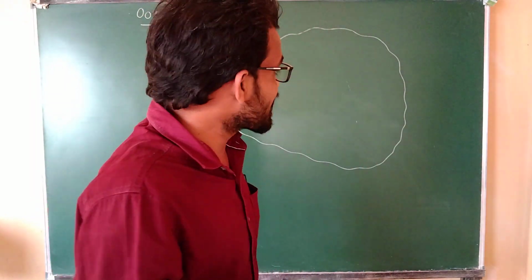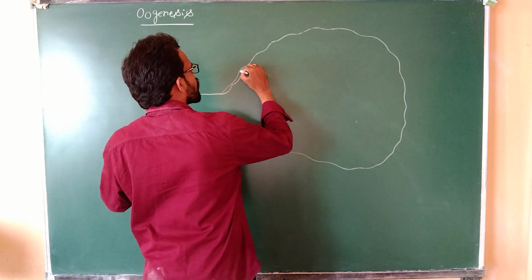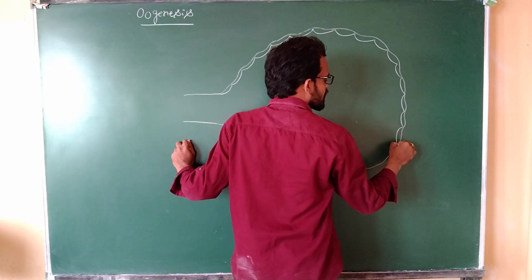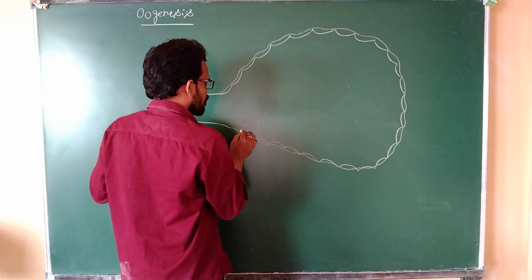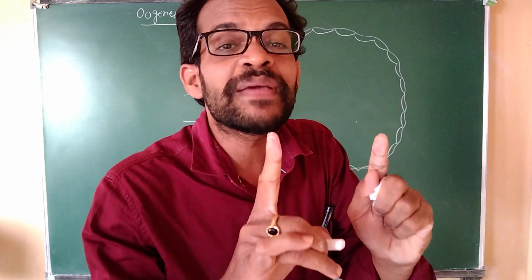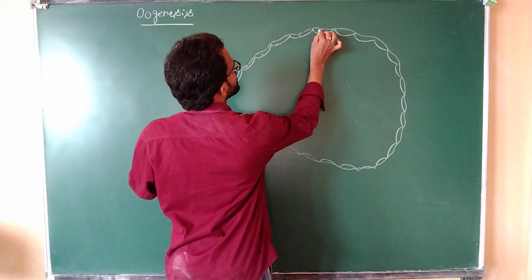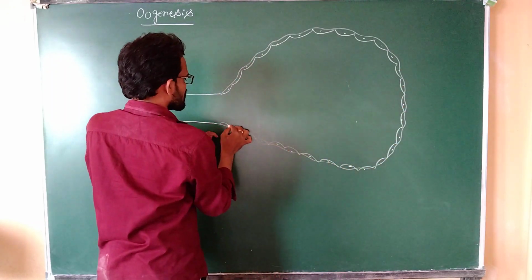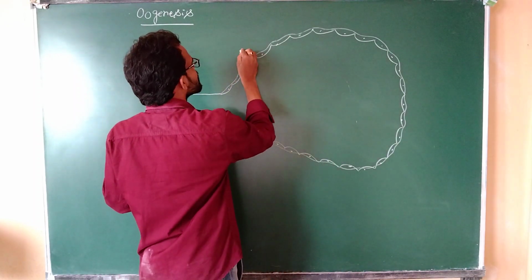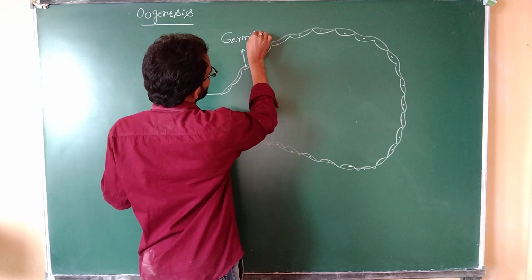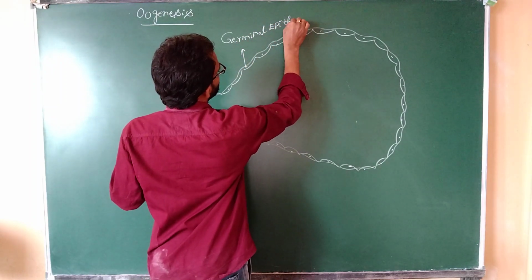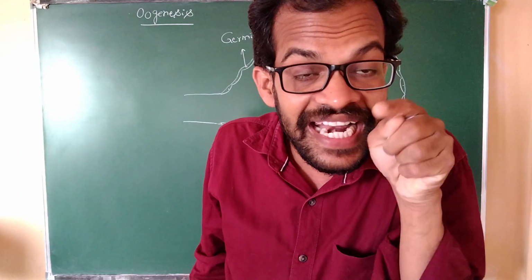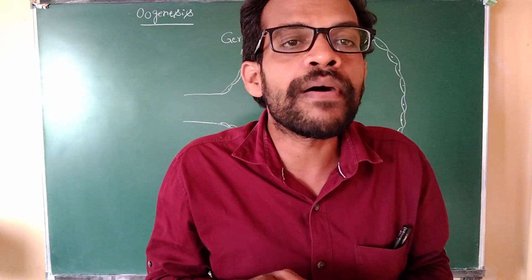The inner lining of the ovary is made up of germinal epithelium cells.